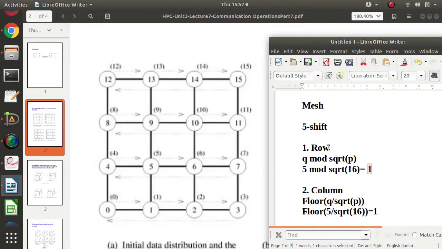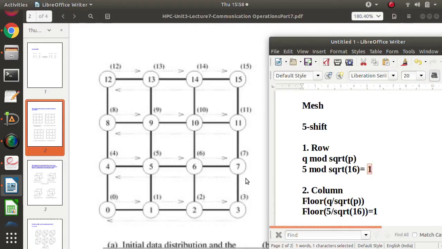When we are doing a circular shift over the row, what will happen? 0 will send to 1, 1 will send to 2, 2 will send to 3, but at the circular shift among this row, 3 will send to 0. But actually 3 should send to 4, right? Because we are following this order.